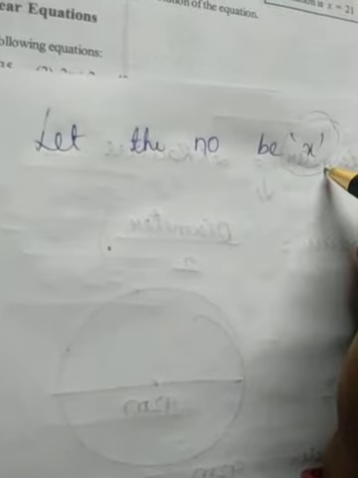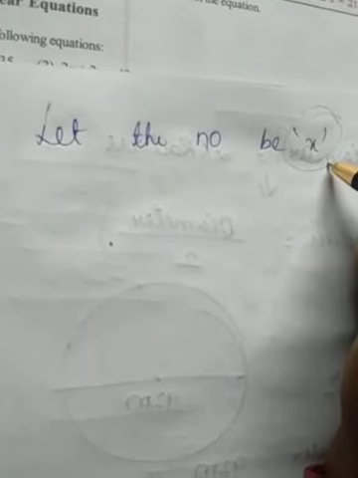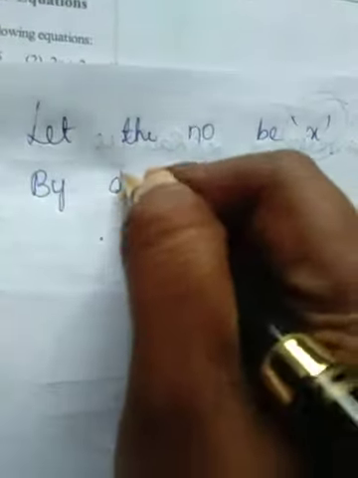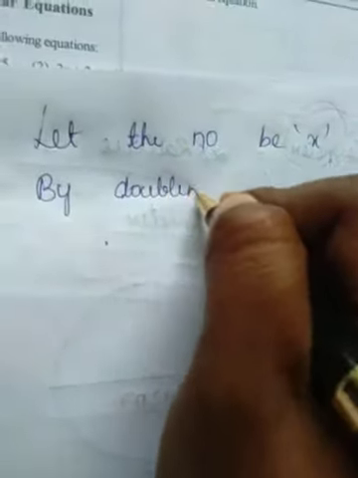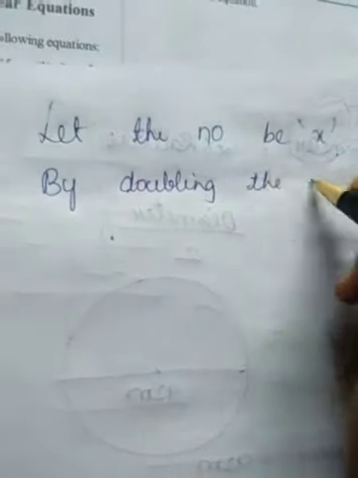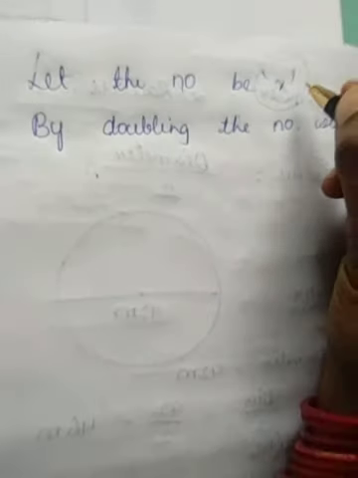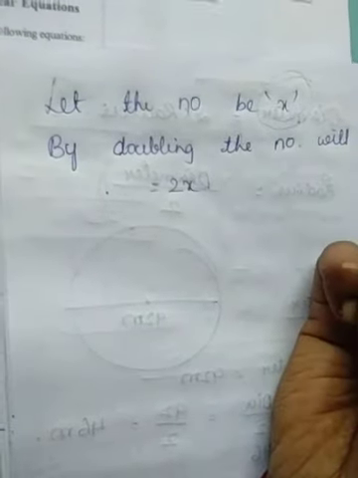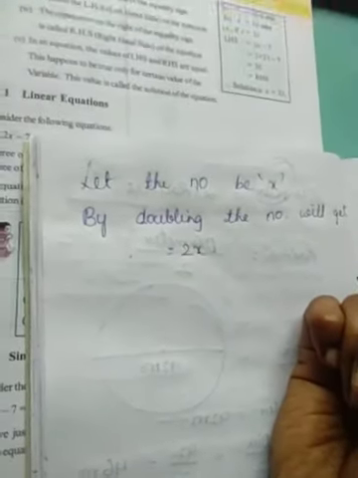After thinking, what did he do? He doubled it. By doubling, what will we get? Doubling means you have to double the number, so it is equal to 2x.